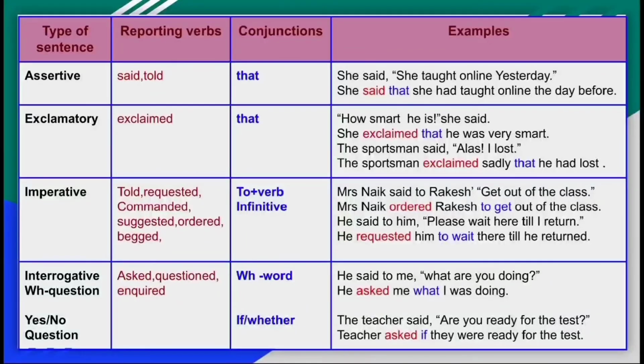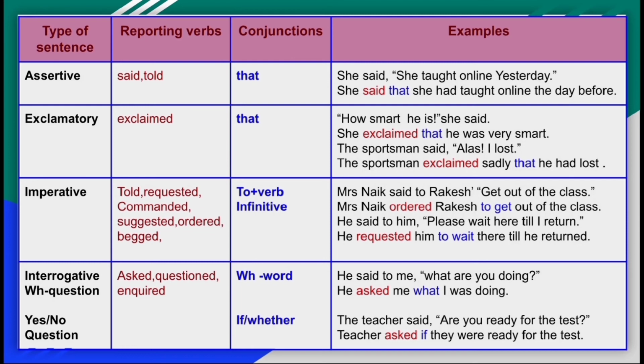In an imperative sentence, we can find the reporting verbs told, requested, commanded, suggested, ordered, begged, etc., because we have to maintain the meaning of the sentence. As per the sentence, we can use our reporting verbs, and the conjunction used is the infinitive form of the verb, meaning to plus verb is used as the conjunction.